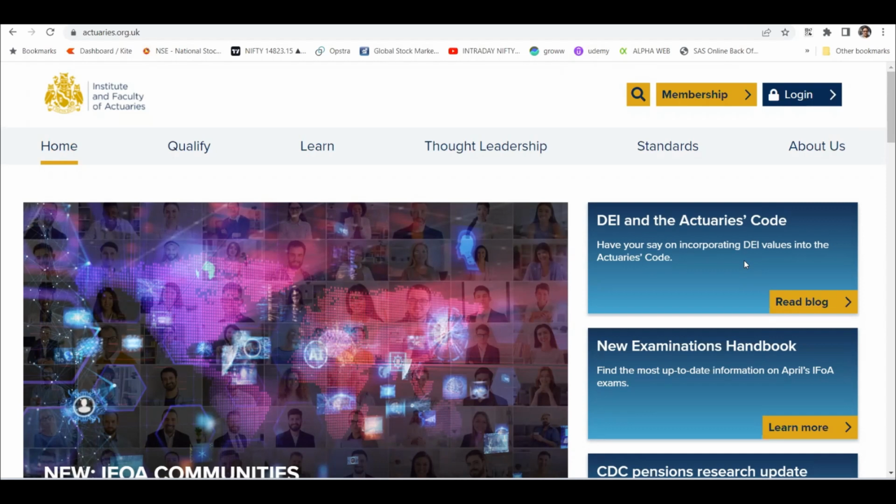ASSET is the entrance exam, by the way, and from there, what are the papers and how many papers you have to clear to become a qualified actuary? That section has already been covered in the Institute of Actuaries of India video. This video will not cover that section, but it will cover how to enter IFOA, and what the eligibility criteria are, whether there is an entrance exam for IFOA as well or there is no entrance exam.